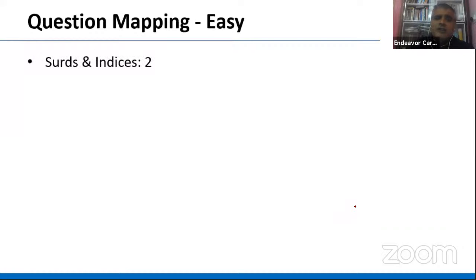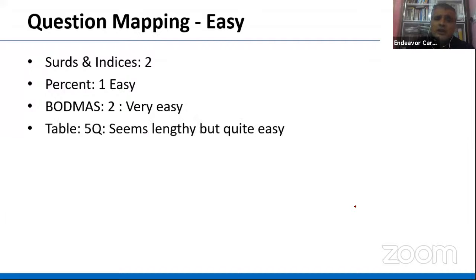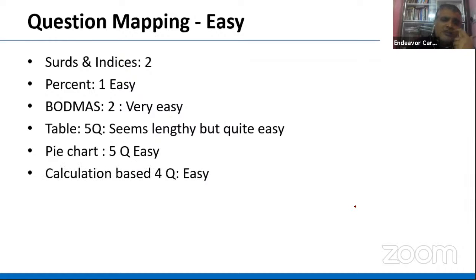Now going further, when I mapped easy, those surds and indices 2 questions were very easy. Percentage 1 was easy. Bond mass very easy, as the topic itself is very easy. And 1 question was also easy. 5 questions in the table: although the table seems lengthy, it was quite easy. Most of the questions were observation based, so those I will consider easy. Again, the pie chart was also easy, not as easy as the table, but yes, it was also easy. And again, 4 questions purely calculation based were there, whether percentage calculation, bond mass, all mixed. So those 4 questions were very doable.